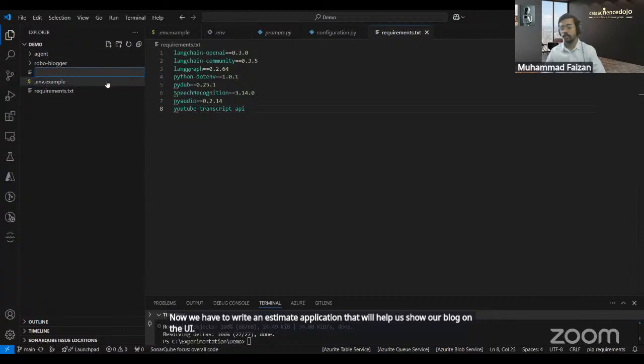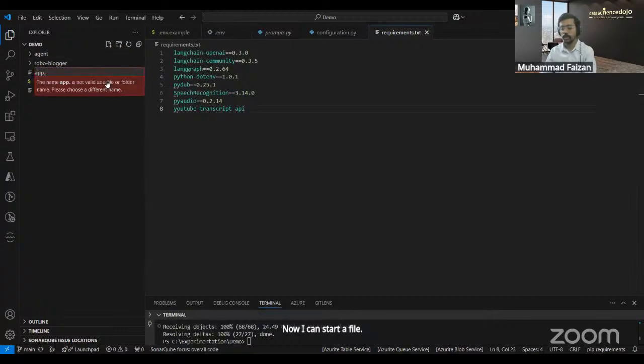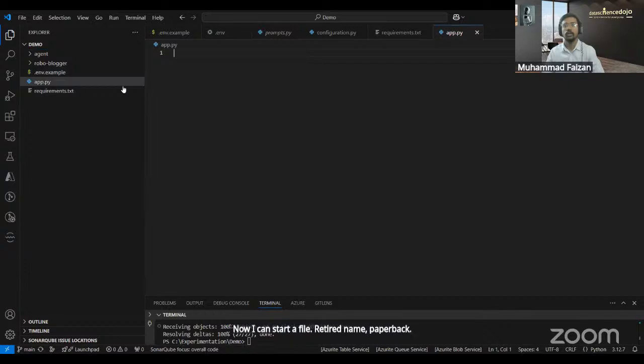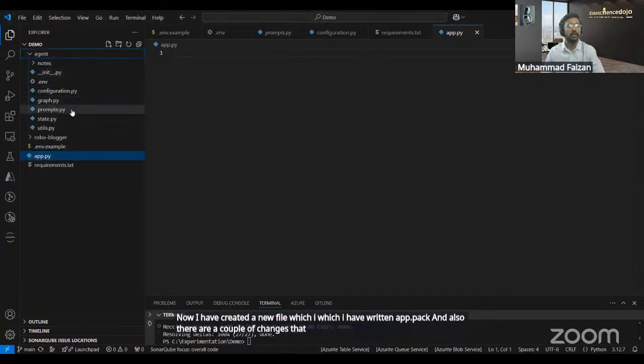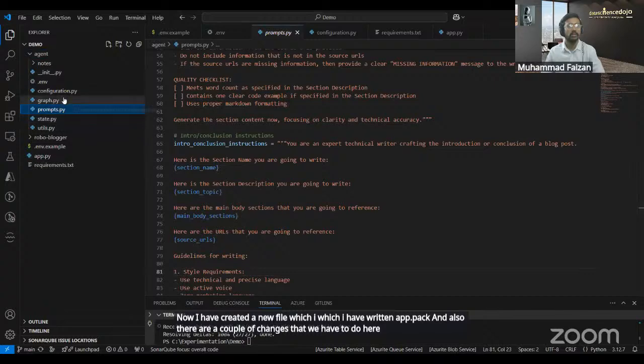Now I can start a file which I will name app.py. I have created a new file called app.py. There are also a couple of changes that we have to make in the graph file.